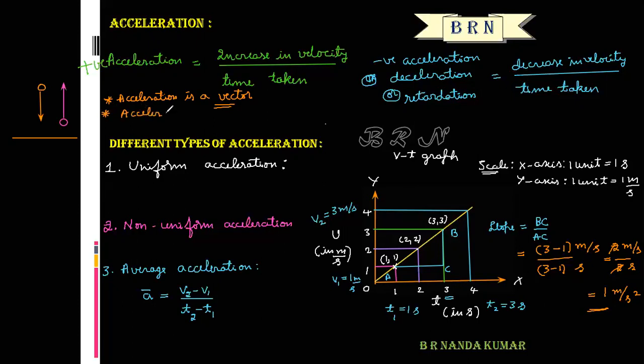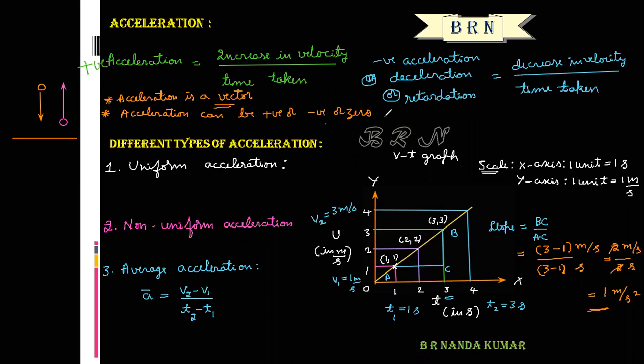Acceleration can be positive or negative or zero. The positive acceleration of a particle means the rate of increase in its velocity. Negative acceleration of a particle means the rate of decrease in its velocity.